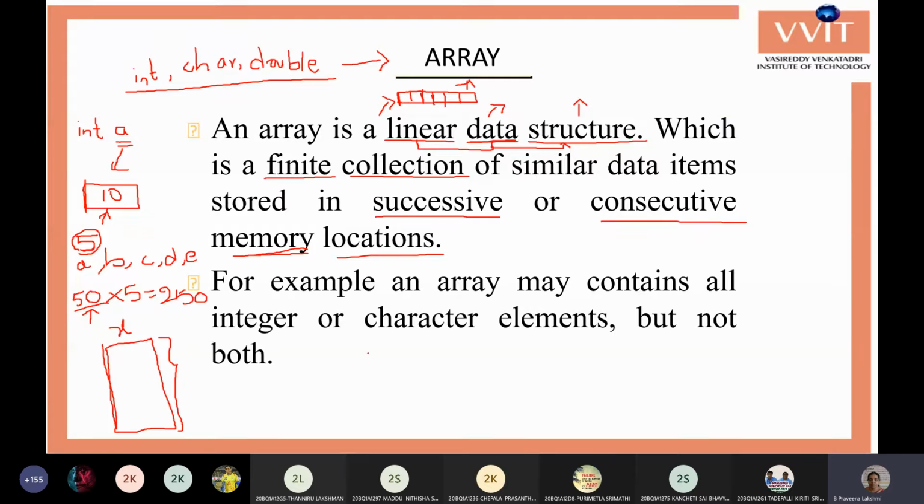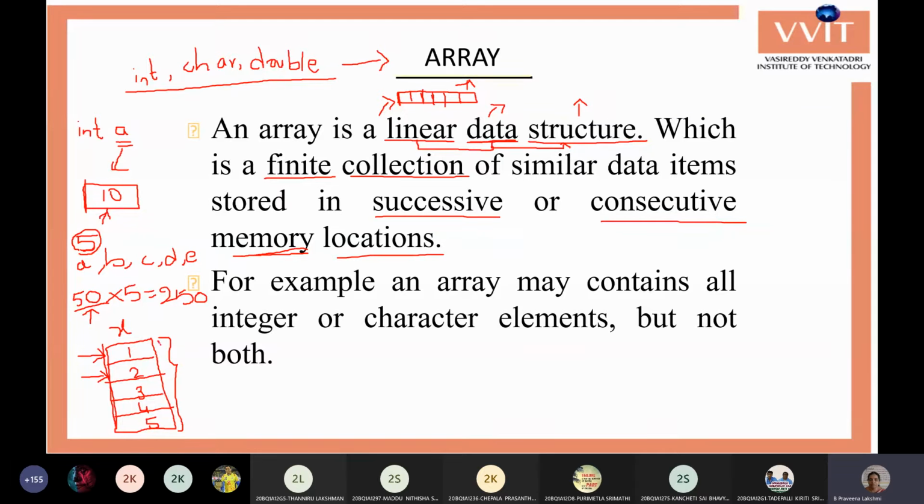Whenever you are placing the elements into the array, they will be placed like first location one value, second location another value, third location, fourth location. So whenever you want to get a particular value, you can specify the position. Say go to the first position and take the value, go to the second position and take the second value.